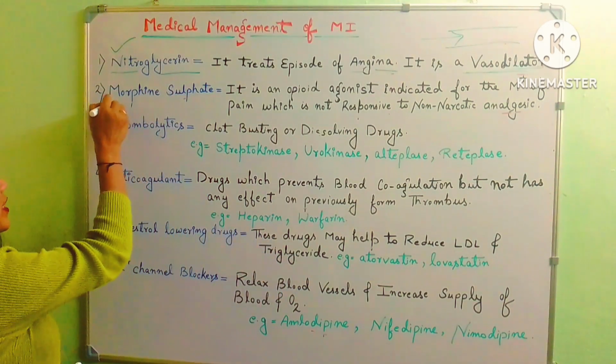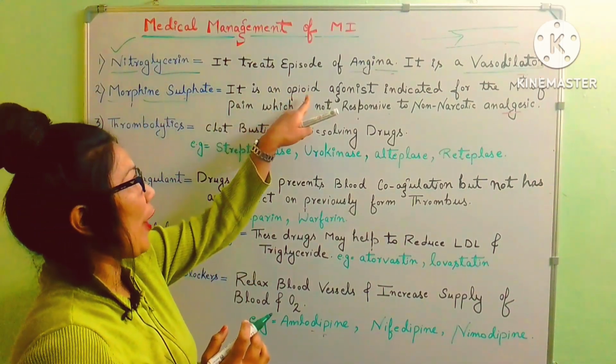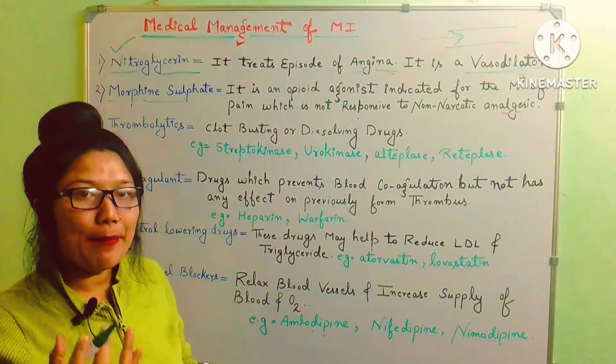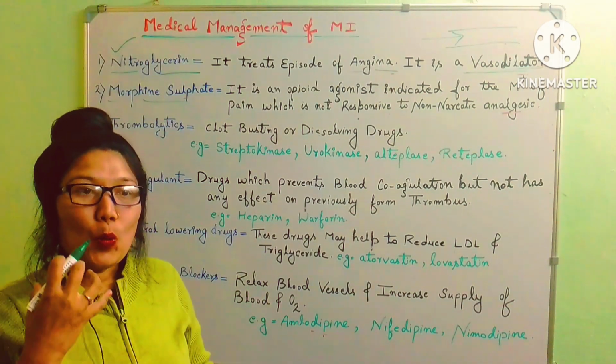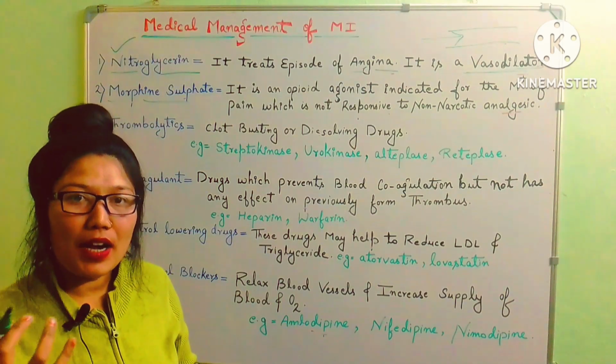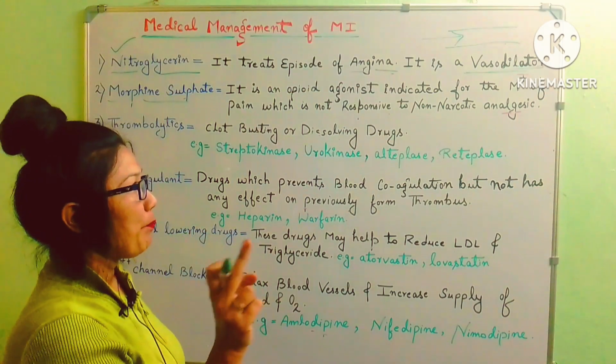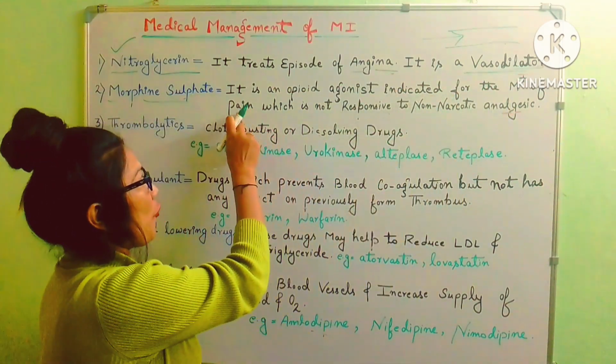Next there is morphine sulfate. What is morphine sulfate? It is an opioid agonist, an opioid medicine taken from the Papaver somniferum plant, the poppy plant, indicated for the management of pain.